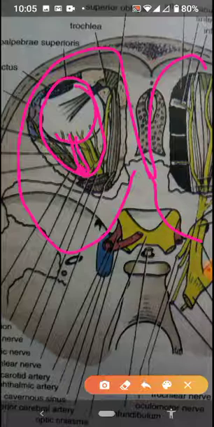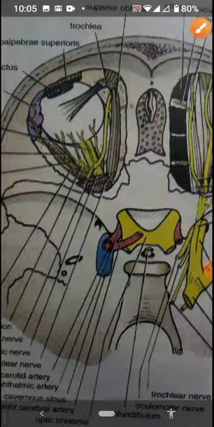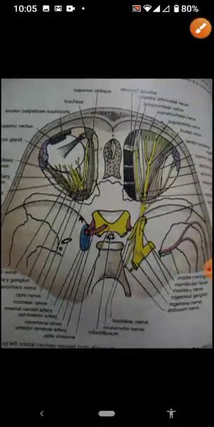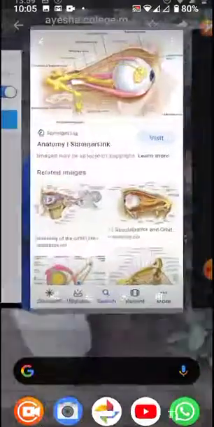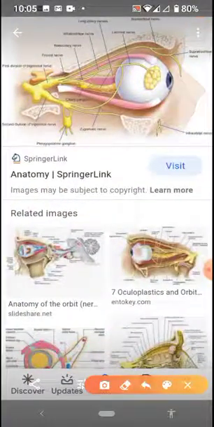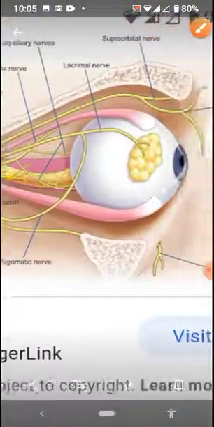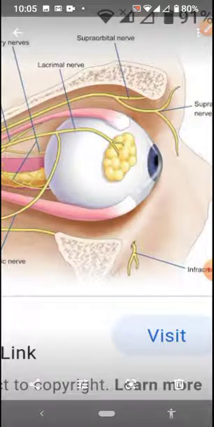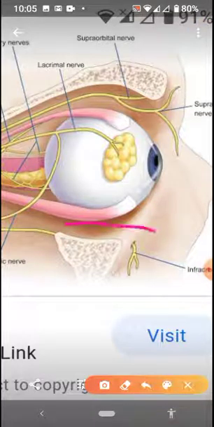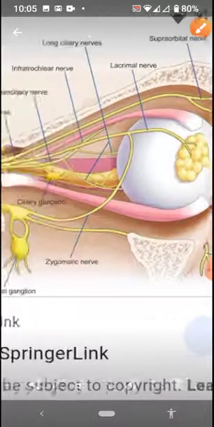So I guess I have completed, and let me show you one other diagram. I took this picture just to show you what these nerves are.